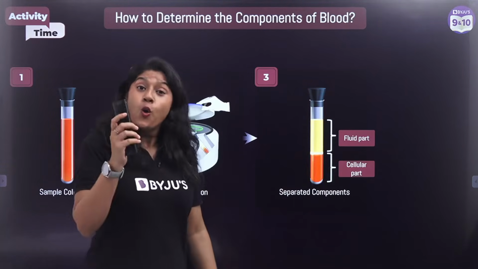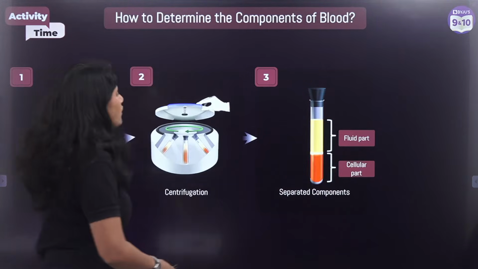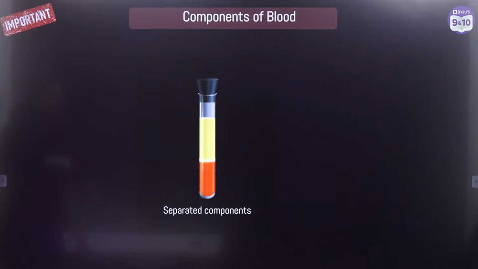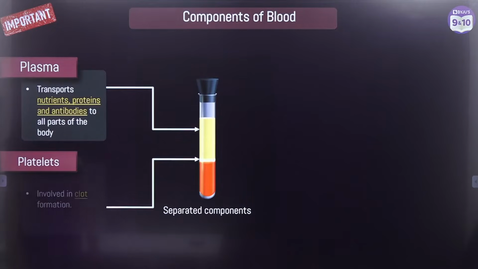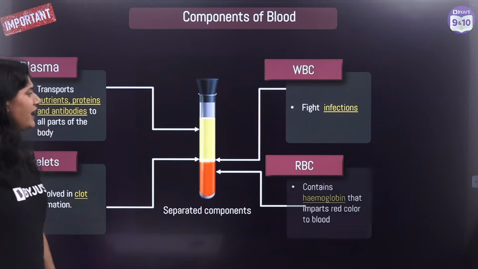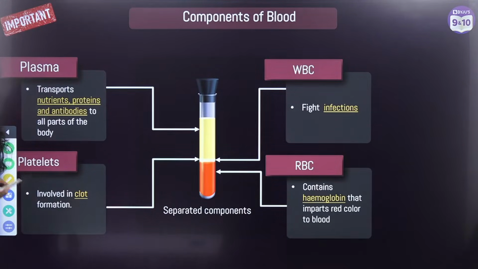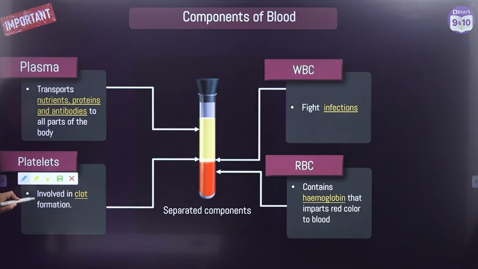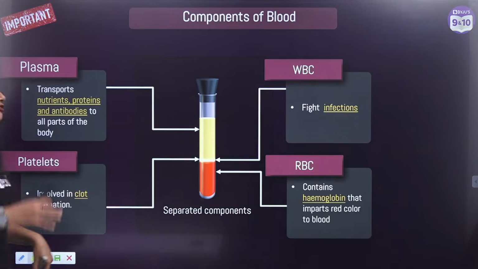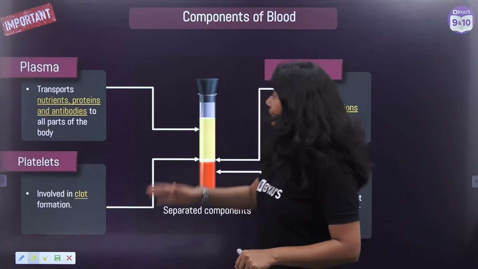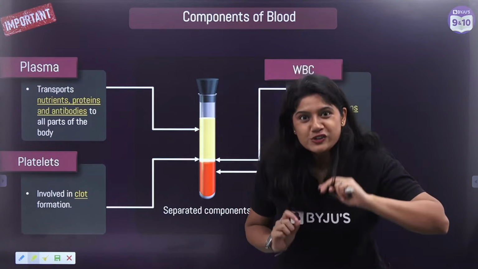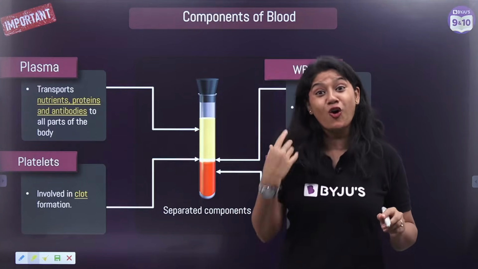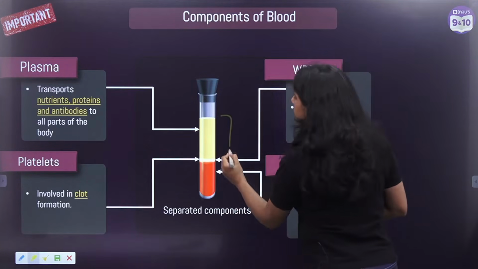Now let's see what the important things are with the separated components. When we talk about the separated components, we have plasma, platelets, WBCs and RBCs. Now let's take a look at all of these individually. Here we go. The one thing which is super important when we talk about the components of the blood, the first important component, which makes up the majority of it, is the plasma.